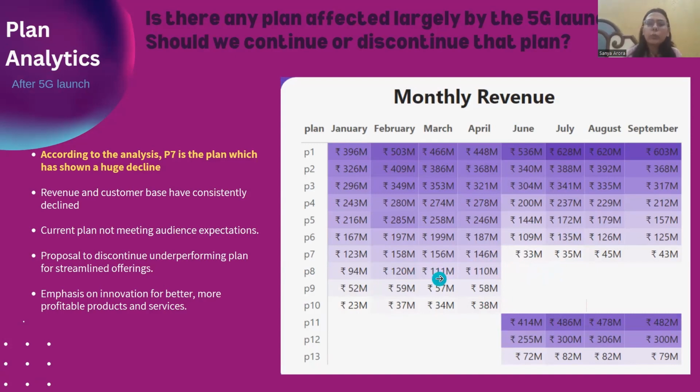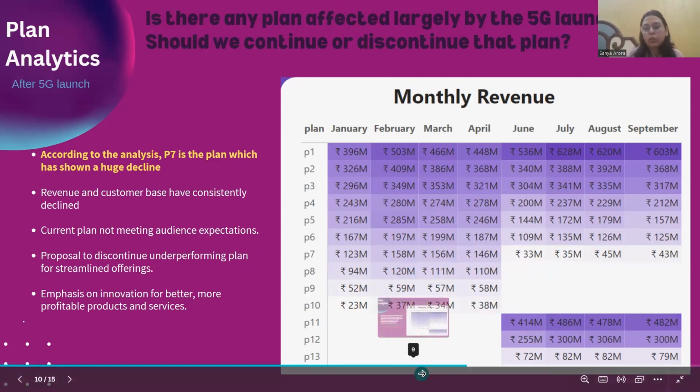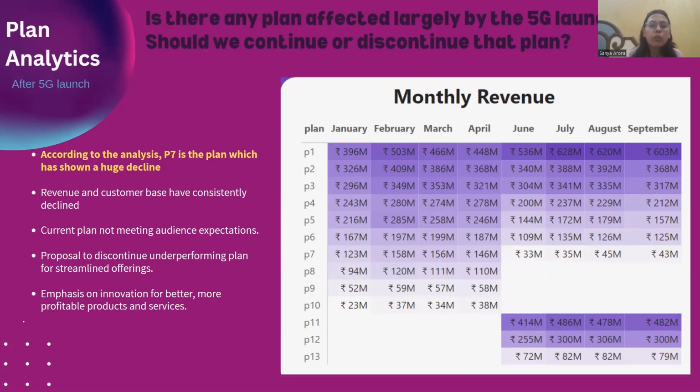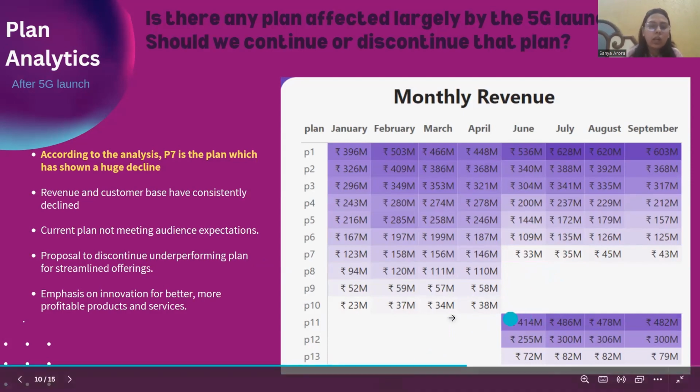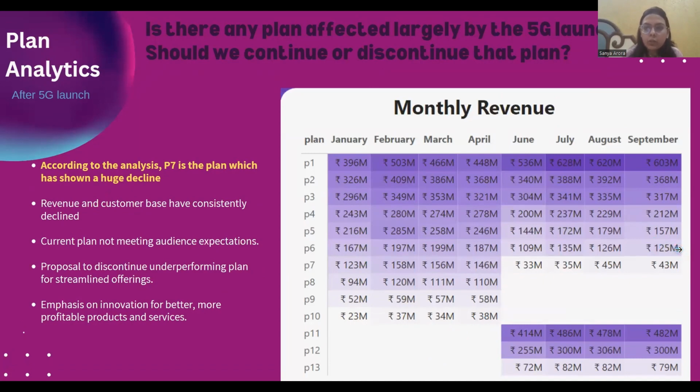Since it's not meeting our audience's expectations, we can discontinue this plan and focus more on better and more profitable products and services, like the way we have created P11, P12, P13. We can move on with P11 and P12. So P7 should be discontinued.